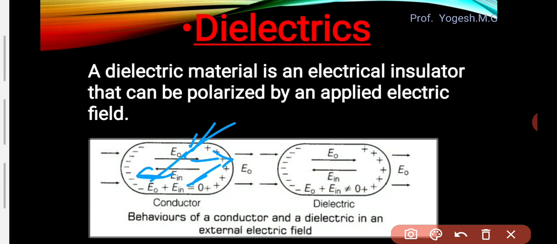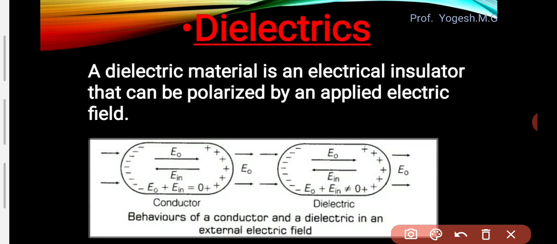That's why they will cancel each other inside the conductor, only inside the conductor. This induced electric field is only inside the conductor. So the induced electric field and the external electric field cancel each other. So the total electric field inside this conductor is how much here now? It is 0. So this is the case for a conductor whenever a conductor is placed in an external electric field.